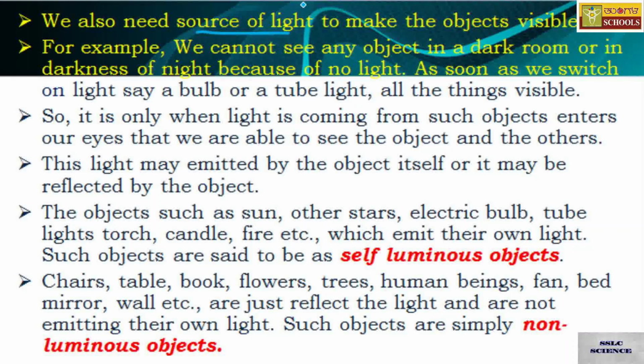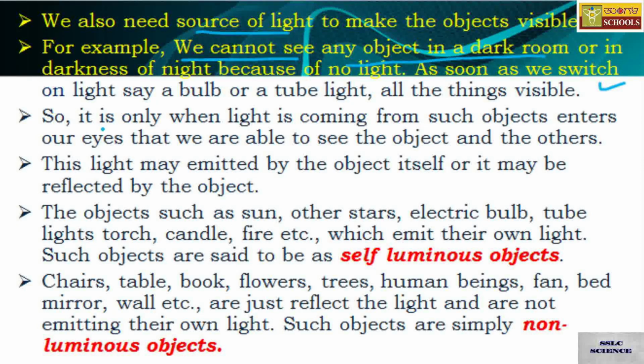Without source of light, we cannot see the objects. For example, we cannot see any object in the dark room, because there is no light at all. As soon as we switch on the light, say bulb or tube light or any other source of light, all things are visible.